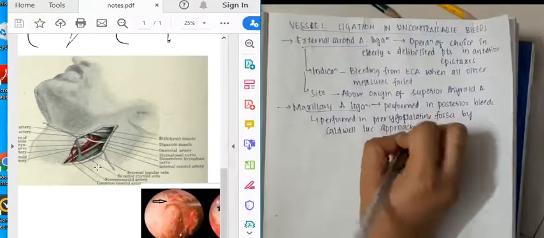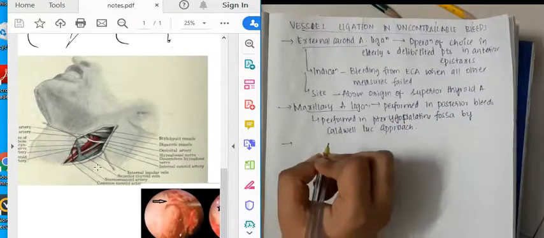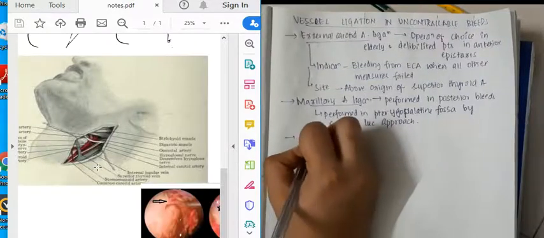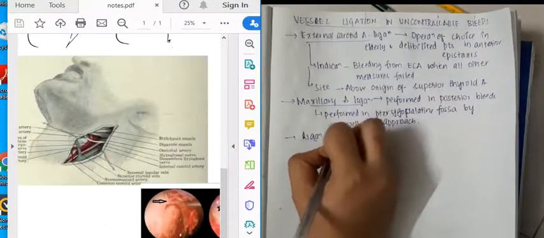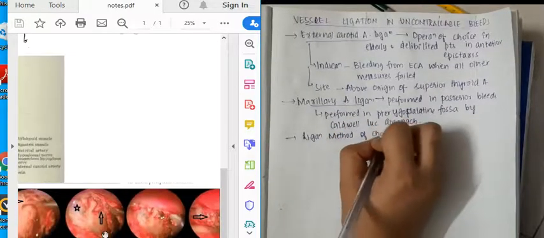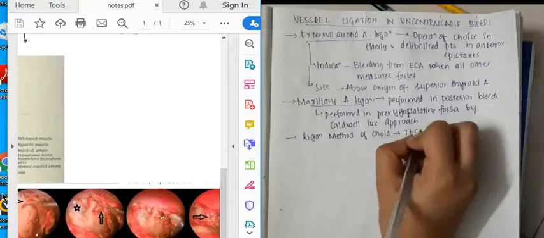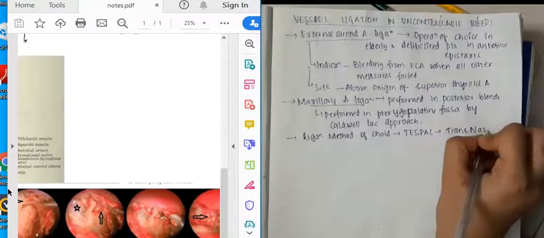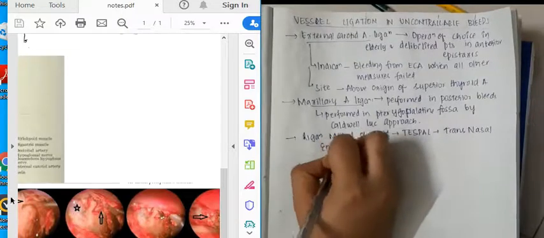Then we have to see what is the ligation method of choice. We have seen the two types, but these are not the ligation methods of choice. The ligation method of choice is sphenopalatine artery ligation through transnasal endoscopy.